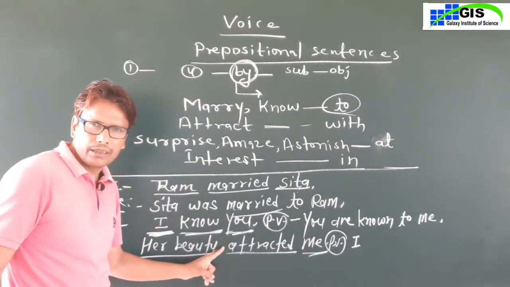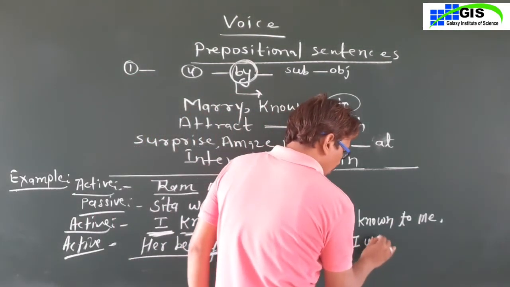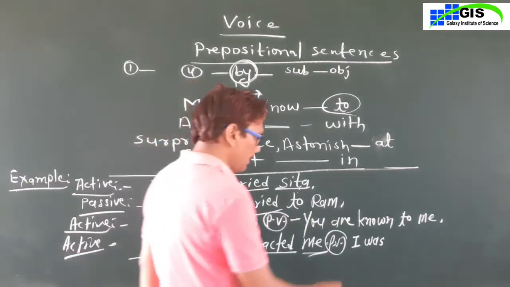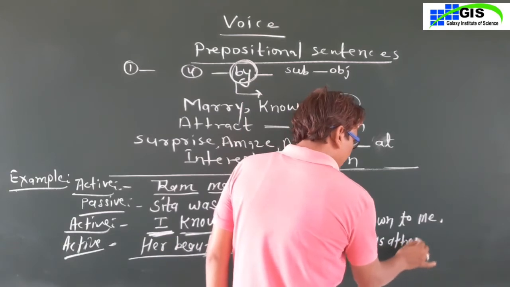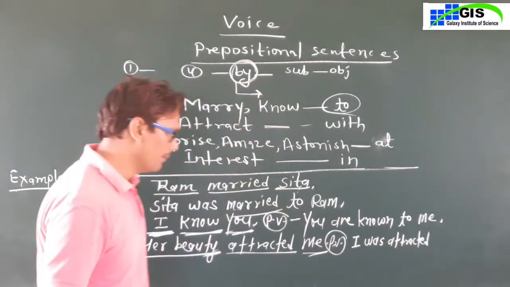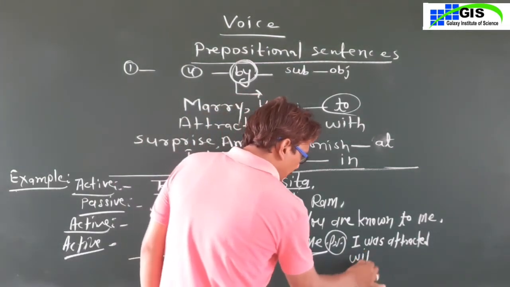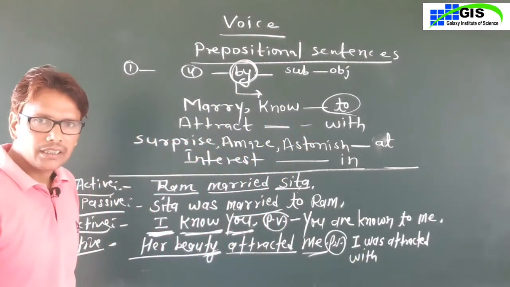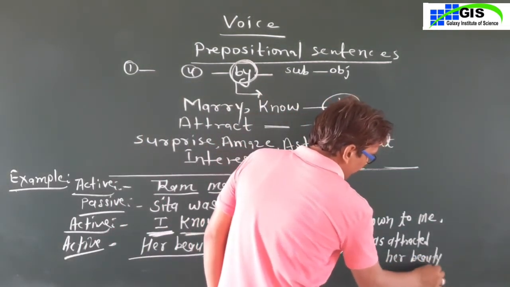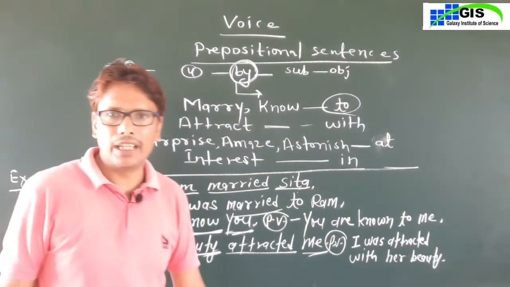Helping verb is not given. The second form of the main verb is given. So you will write was, were. You will use was with the subject I. The third rule is write the third form of the main verb, and attracted you will write because second and third form are the same. And then you will write with preposition, not by, and write her beauty. Okay, dear students, this is your sentence of active and passive.